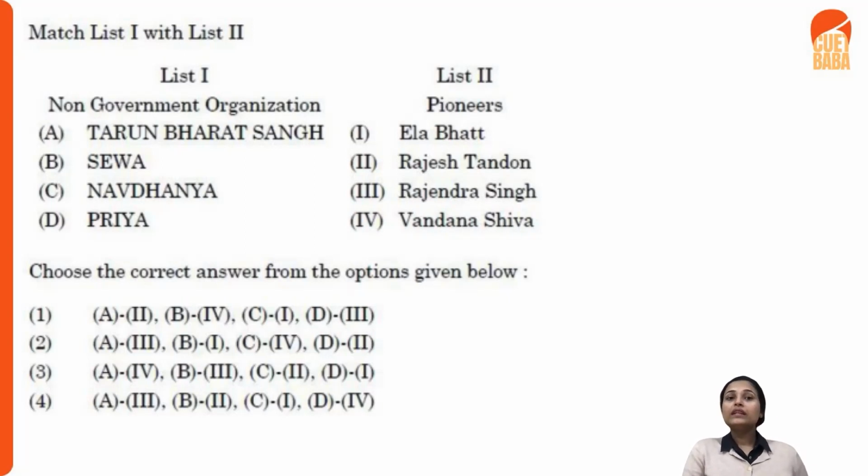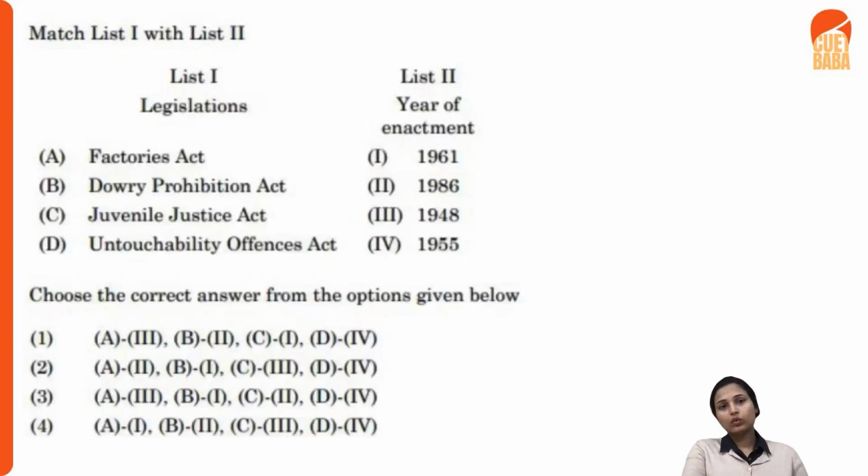And thereafter, you see the D1. So D is your Priya. Priya has been started by whom? Priya has been started by Rajesh Tandon, right? So that is how you mark your question. You have to just mark, if you know the correct answer of even one of the match the following, that would help you immensely to eliminate the wrong ones, right? All right, let's go ahead.